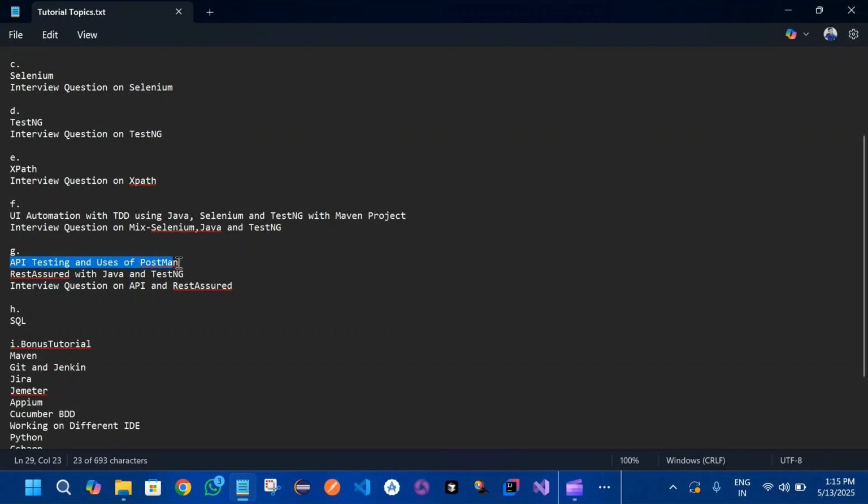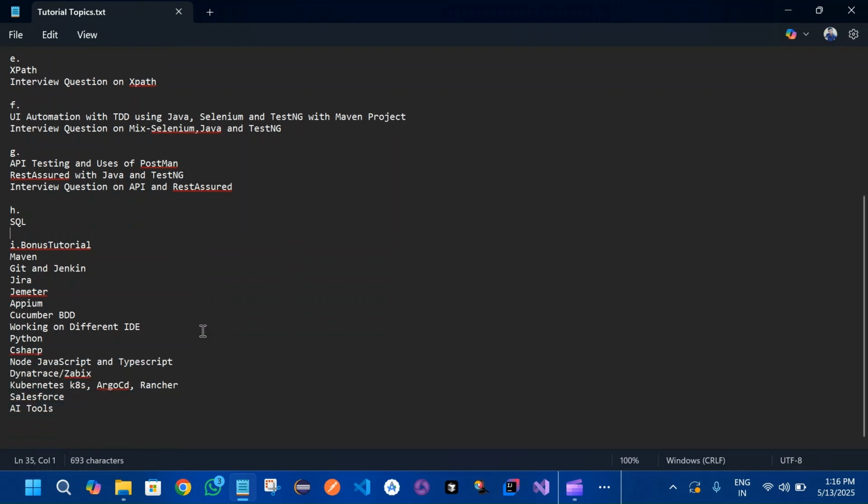Next, we will be seeing API testing. We'll be doing manual API testing. We'll be understanding the concept of responses and request bodies, and how we can manually test them in Postman. This will be the manual testing of API, and then understanding the API flow. In the same session, we will also be doing the automation for API using REST Assured with Java and TestNG. At the end of this session, we again go through each interview question that might come in API and REST Assured. Then in the end session, we will be seeing SQL.